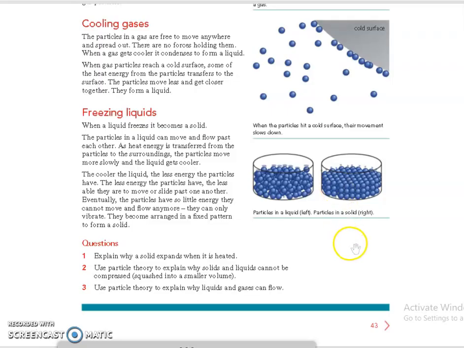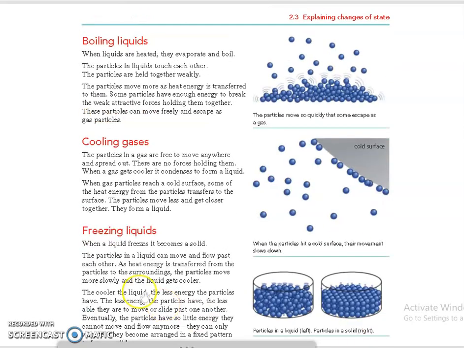Next is about boiling liquids. When liquids are heated, like solids, they will evaporate and boil. The particles in a liquid touch each other, but they have a weak force of attraction. They are held together weakly, so the particles move more as heat energy is transferred to them. The particles have energy to break these weak attractive forces holding them together, and they will move freely and escape as gas particles.